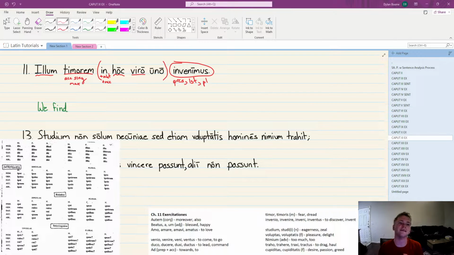Top of this chart here, for ille, illa, illud, the only thing that has illum is the nominative, or sorry, the accusative singular. Yep, the accusative singular, masculine. And that agrees, as it should, as a demonstrative pronoun, right? With whatever noun it's talking about.